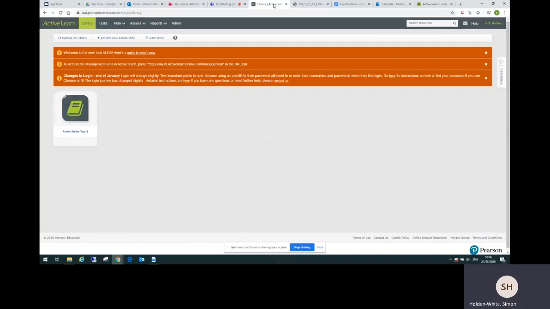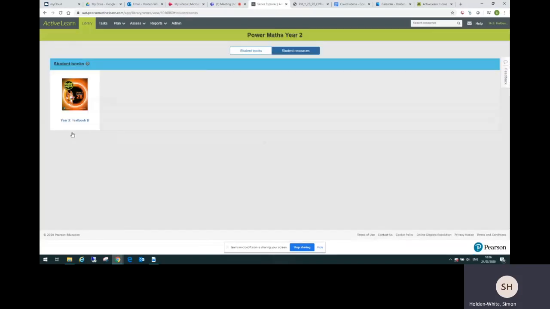There's a link for each year group, year 1 to year 6, and you can share these links with children and parents. So for example, if you follow the year 2 link, this is the page that you'd arrive at here where I am. And you can see we've got Power Maths Year 2 available. And if we click on that, we get to two tabs here. You can see the textbook is on the Student Books tab, and there's also a Student Resources tab with the practice book. So let's go into the textbook.